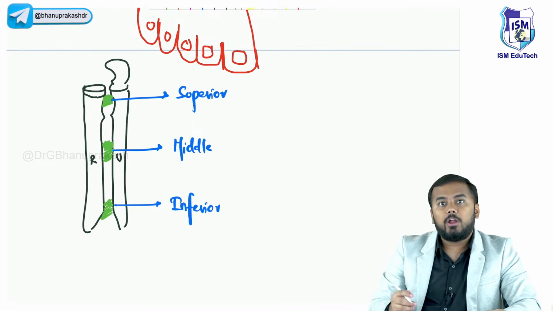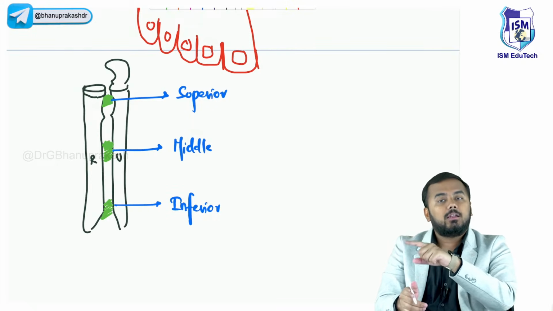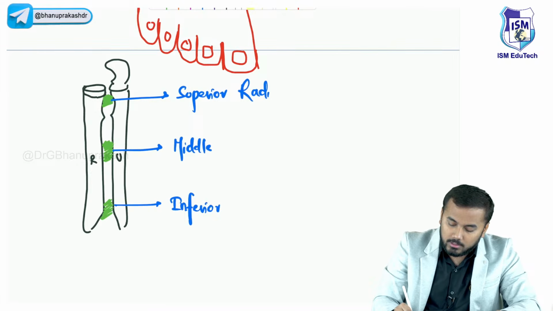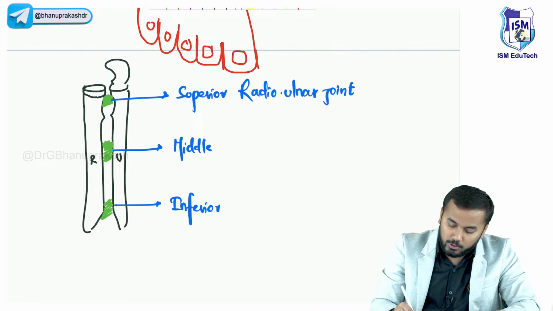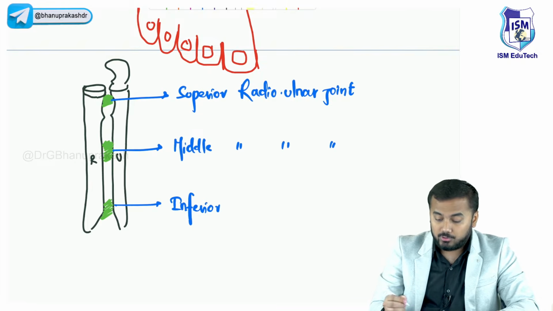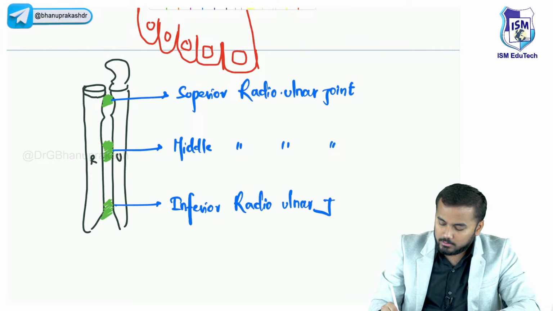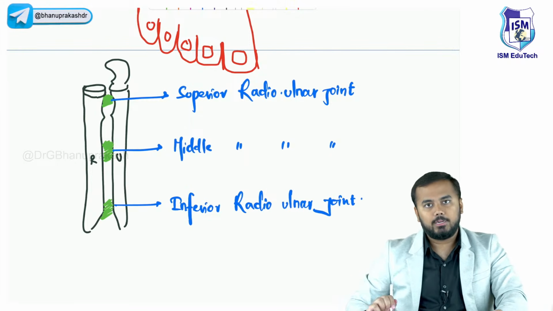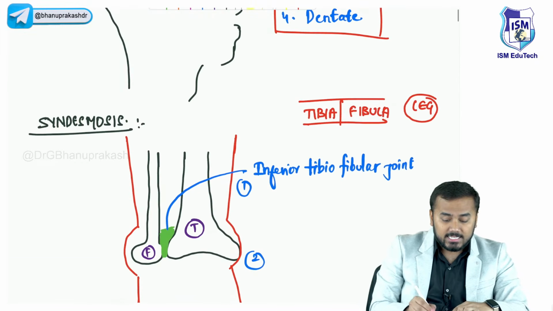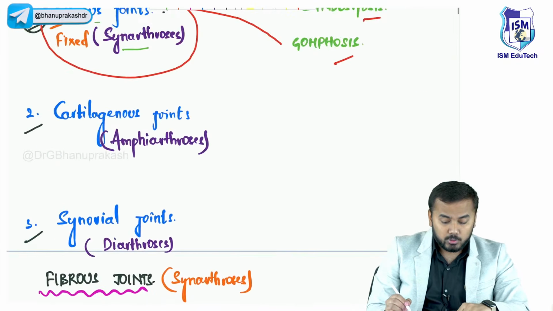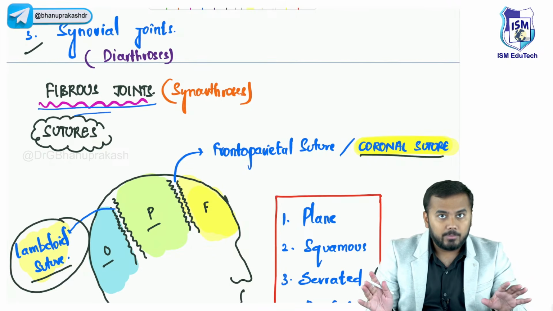So what is the name of the joint? The joint is between radius and ulna. Again, combine both the words: radio-ulnar joint. Superior radio-ulnar joint. Next we have the middle radio-ulnar joint. Next we have the inferior radio-ulnar joint. Now, right now our discussion is about syndesmosis. Syndesmoses are a type of fibrous joint. Fibrous joints are those joints which are immovable.